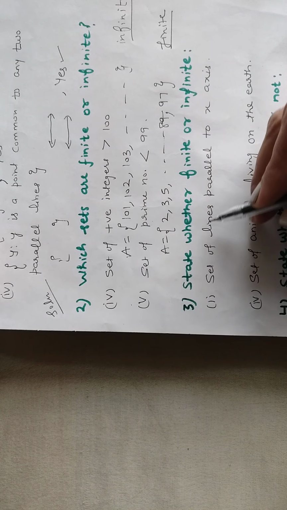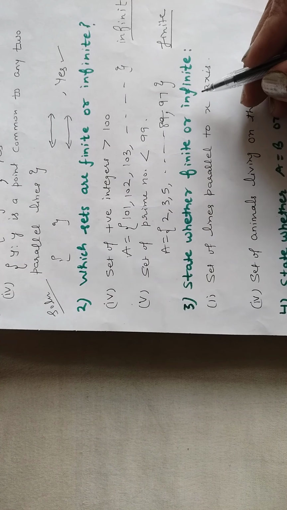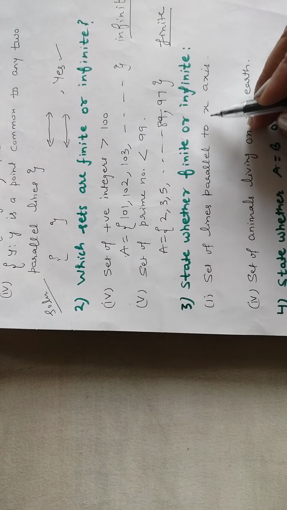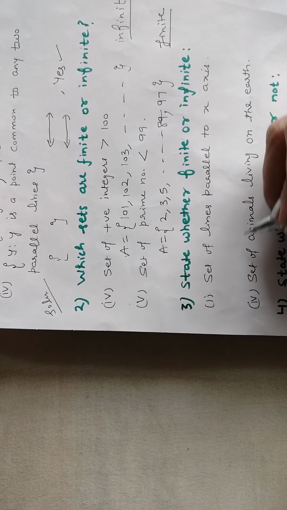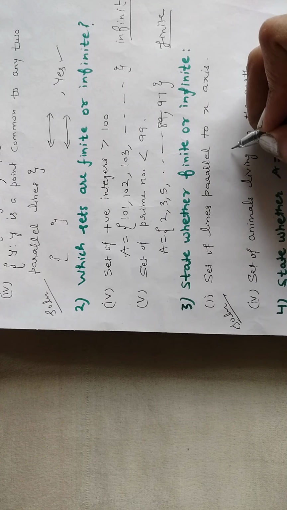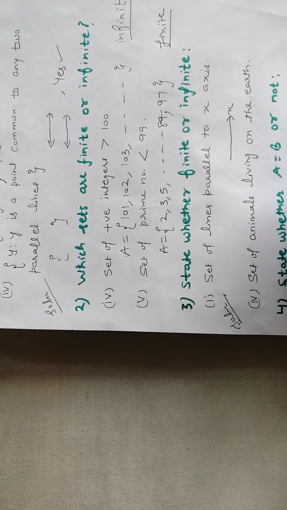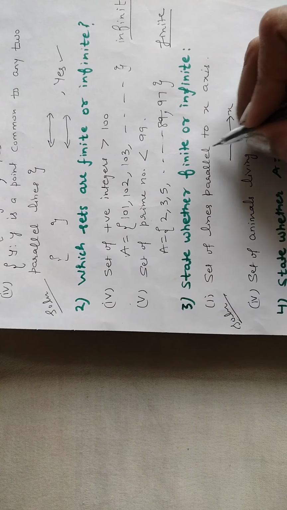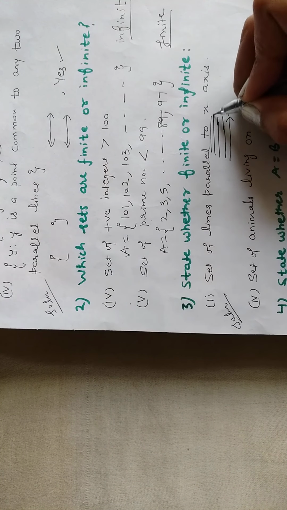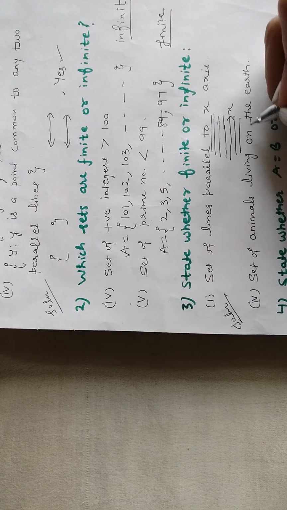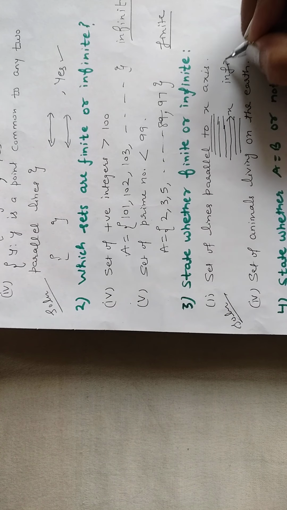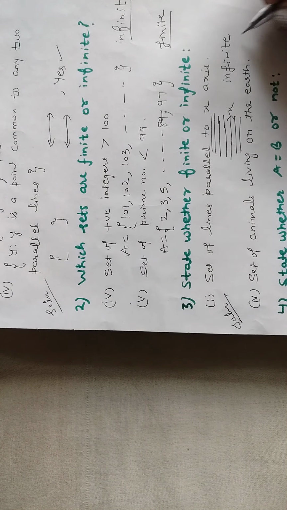Clear? Next is question number 3. State whether these sets are finite or infinite. Again you have the same question. Set of first part, set of lines parallel to x-axis. See, set of lines parallel to x-axis. This is the x-axis. Now how many lines can you take parallel to this? This line, this. There are many lines here, below also you can take. So there are infinite lines which you can take. So this set is also infinite.